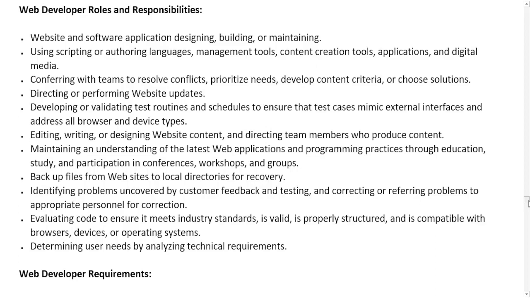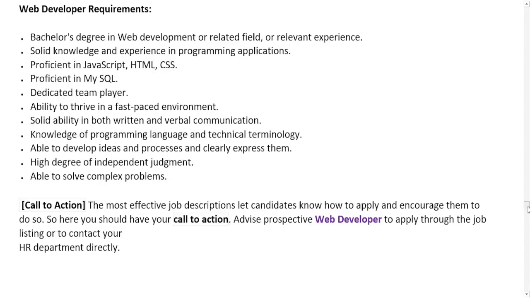Next, we have the requirement, or you can say qualification, section. This section includes the education, skills, and sometimes experience requirements that a potential candidate must have in order to qualify for this job of a web developer. Let me read all these requirements for you.